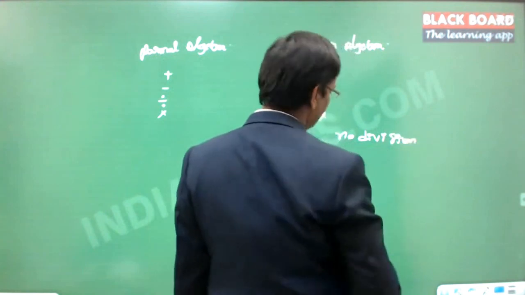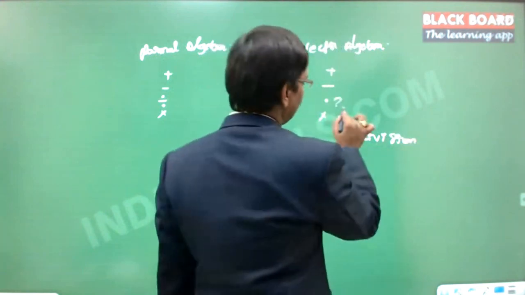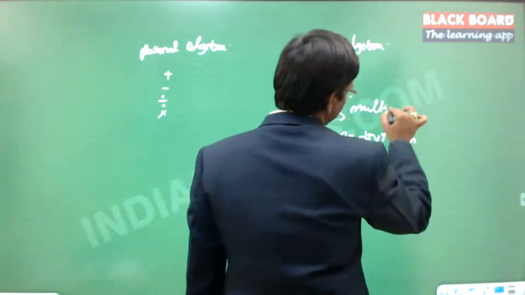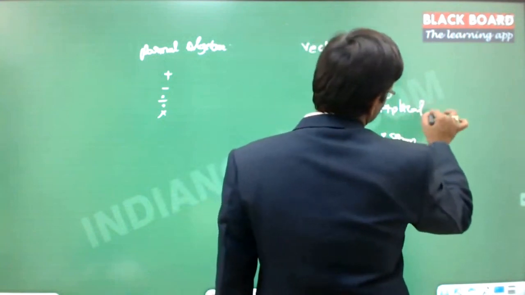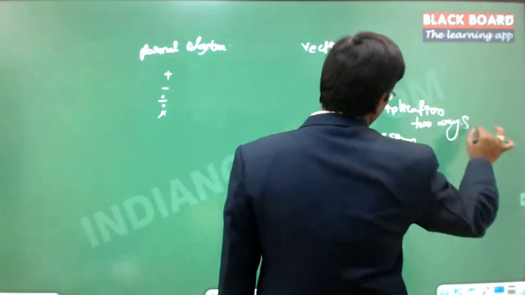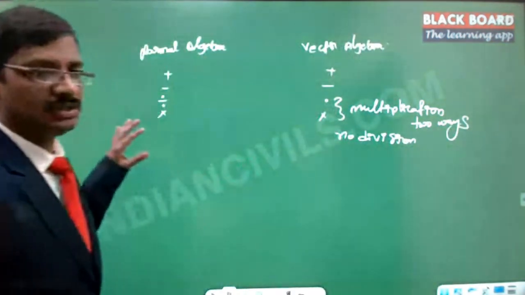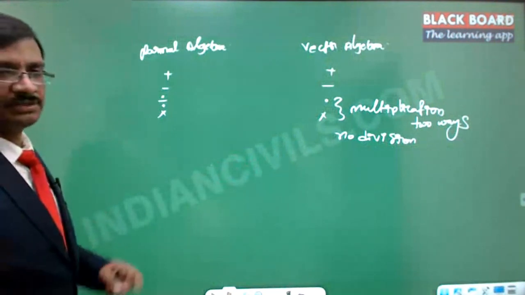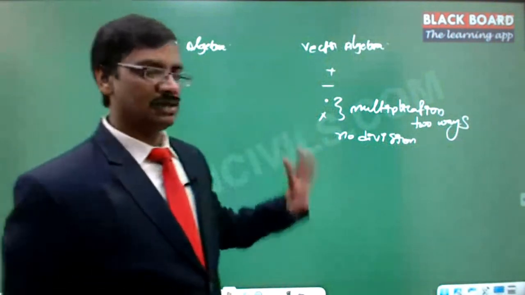No division is there, and multiplication has 2 different ways. In normal algebra we have only one type of multiplication and there is a division. But here it's not that way.